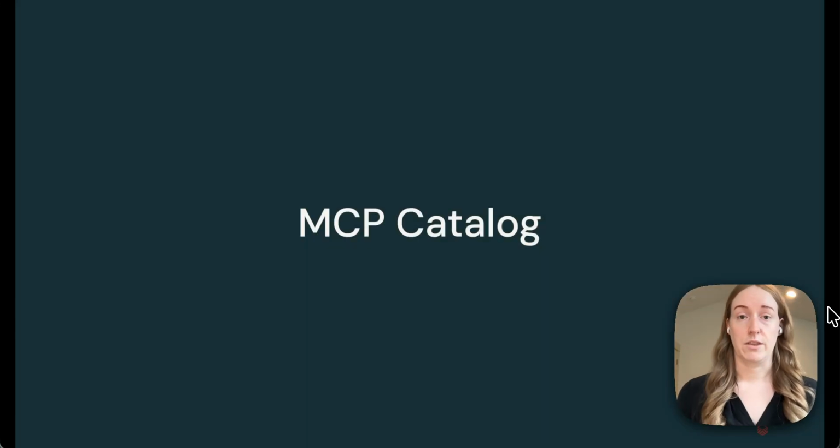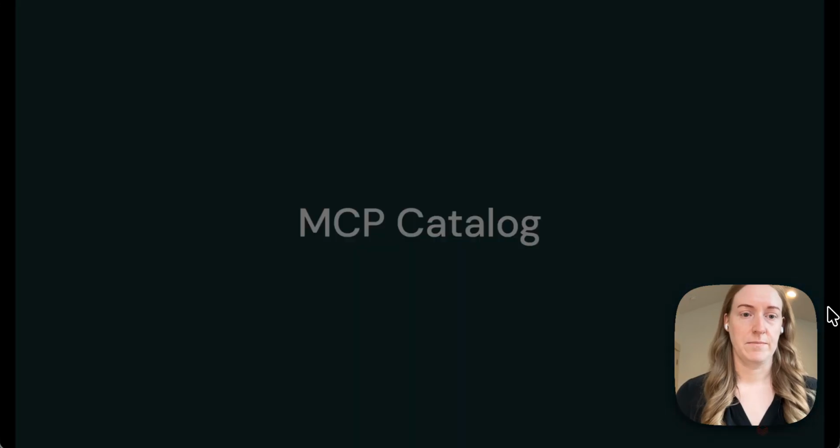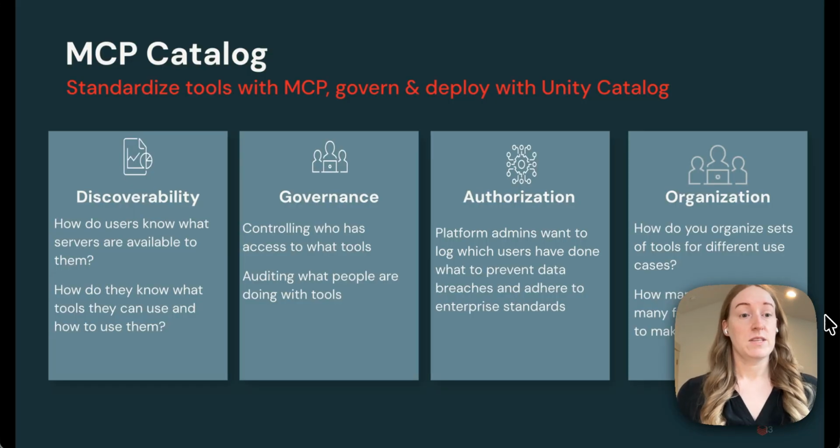All of this then comes together in our MCP catalog. So you're able to both host and leverage external MCP servers, host custom ones with our apps product, or leverage any of our first-party MCP servers and see them all in one place. So this lets you really standardize tools and govern and deploy them. So it provides that discoverability surface so your users can actually see all of the tools and servers that are available to them. Still provides governance at a number of different layers.